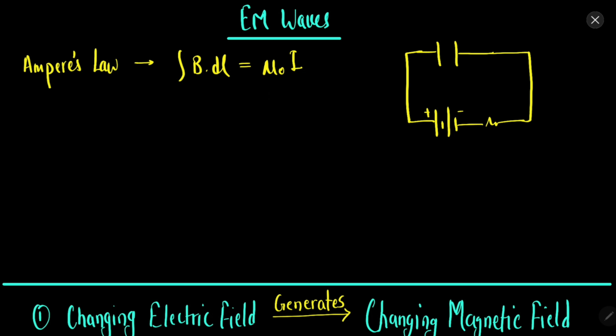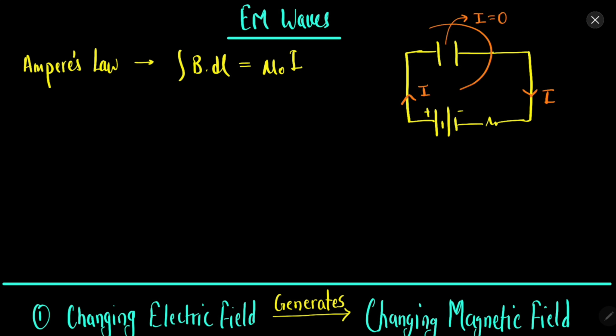So let's suppose that in this wire we have this circuit. In this wire there is a current which is flowing from the positive terminal to the negative terminal. But the problem is there is no current here. How? Because we know the definition of current is the rate of flow of charge. So obviously there is no wire and no charge flowing here, so the current is zero here.